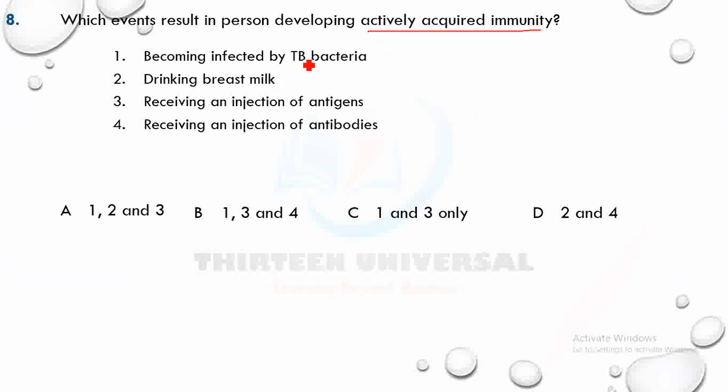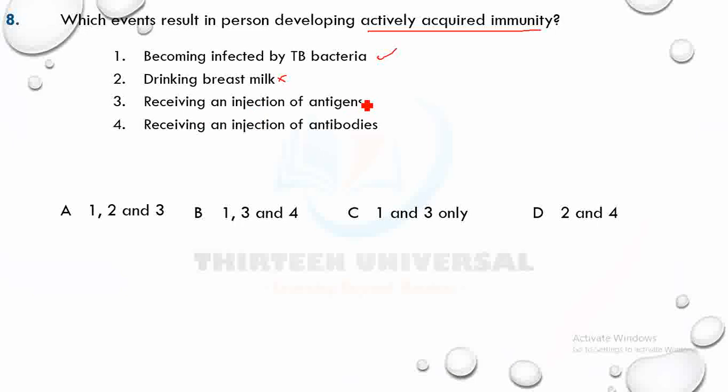Now, becoming infected with TB bacteria. Yes, it will form memory cells, and that gives acquired immunity. It will allow an immune response to occur. Drinking breast milk will give you antibodies produced by the mom, and that is passive, it's not active.